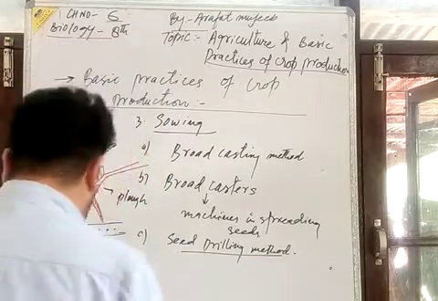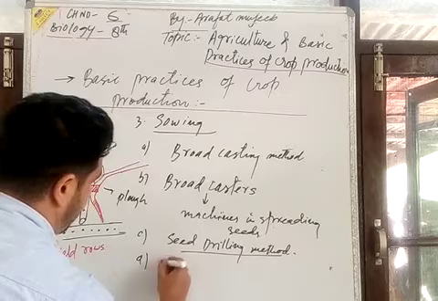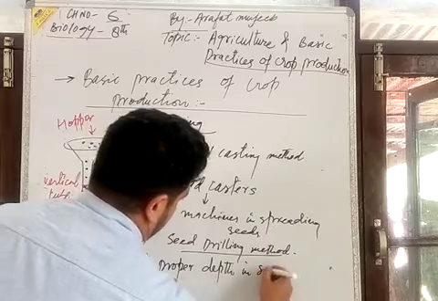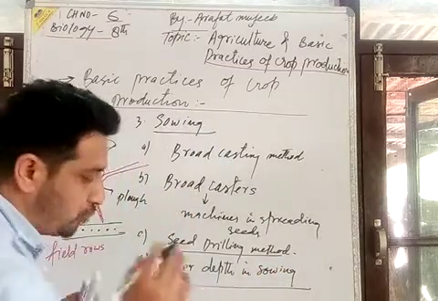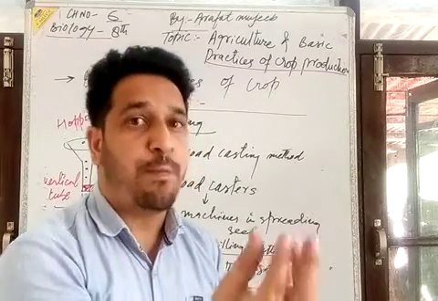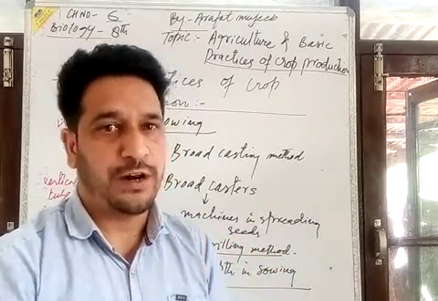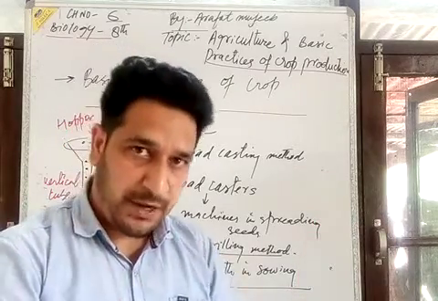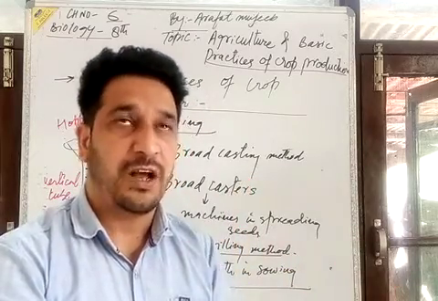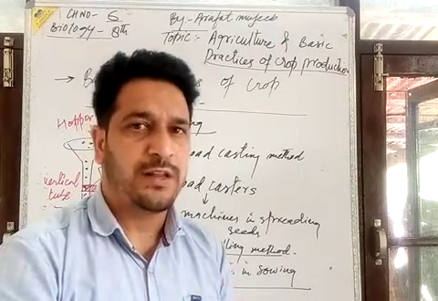An important point in sowing is that there should be a proper depth in sowing. If we sow a seed, there should be a proper depth.